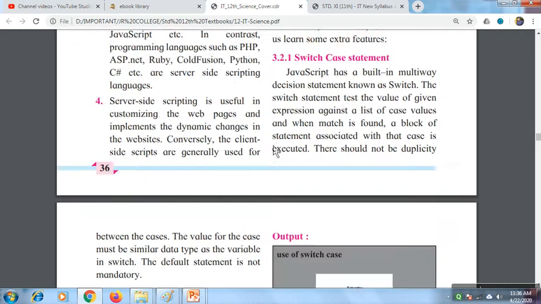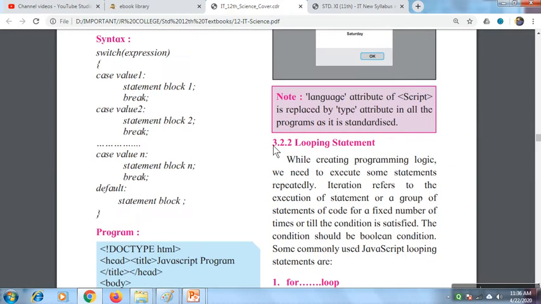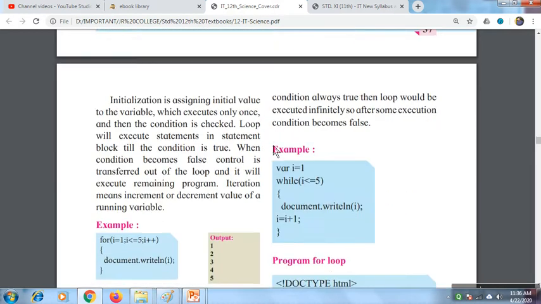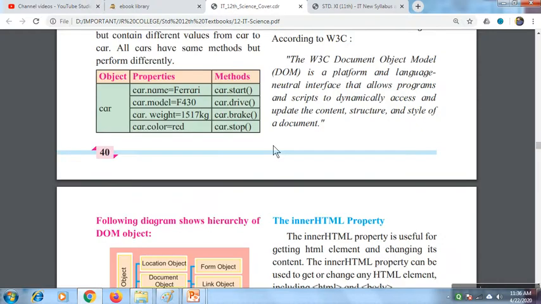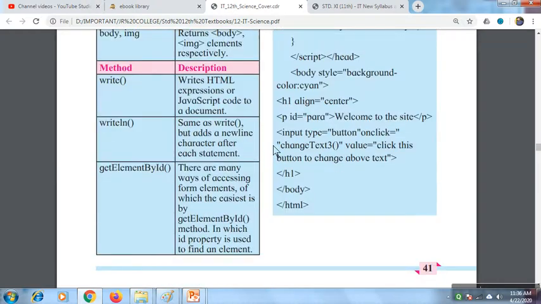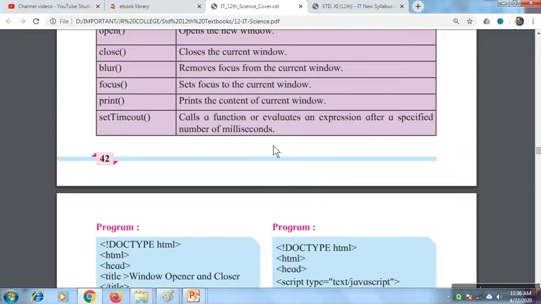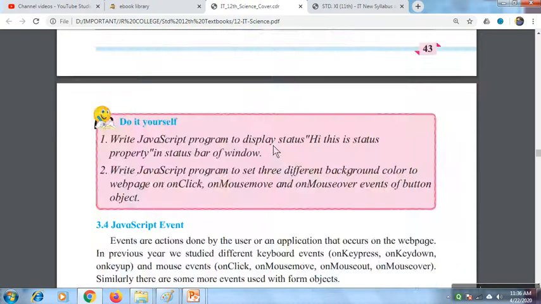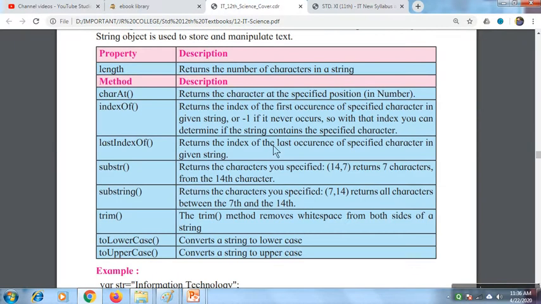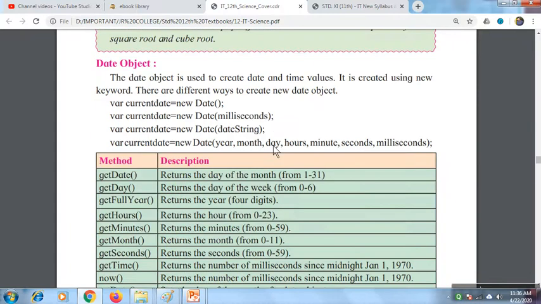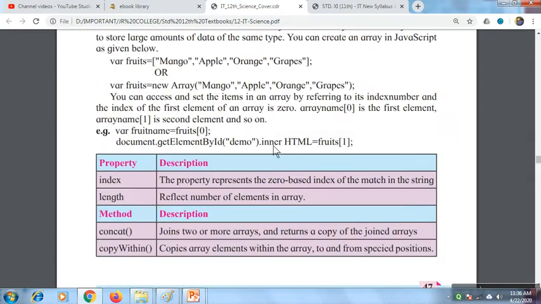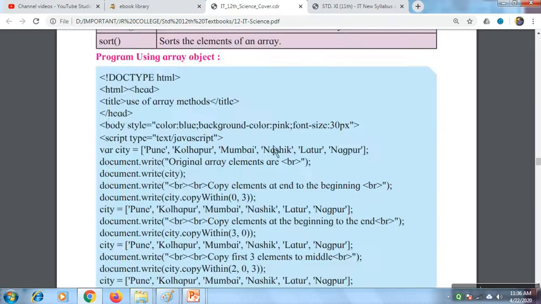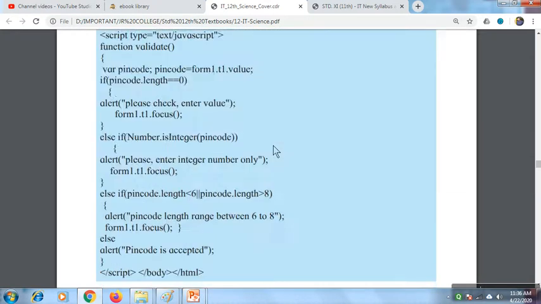This year I think you will be learning all DOM elements, then for loops again, loops are there. Then introduction to DOM. Different objects used in DOM and their methods and properties. Then events are there. Then different inbuilt objects of JavaScript, math object, array object, string object. We are going to learn here.